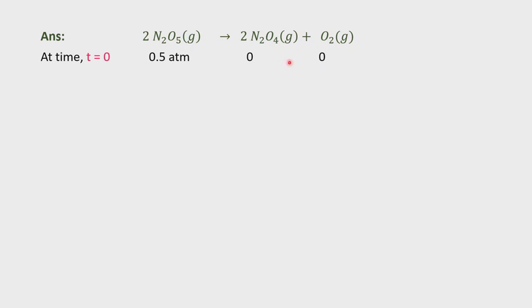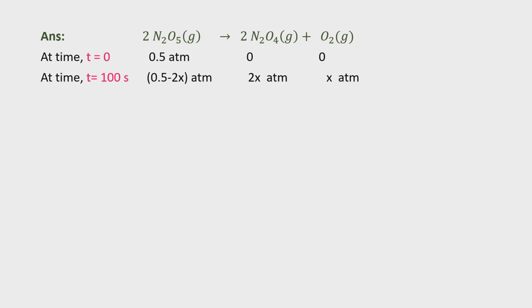Now, what do you expect after some time? After some time, some pressure will decrease. The N2O5 pressure decreases. At the same time, the pressure of N2O4 develops here, and the pressure of O2 will also develop. So what will happen at time t equal to 100 seconds?